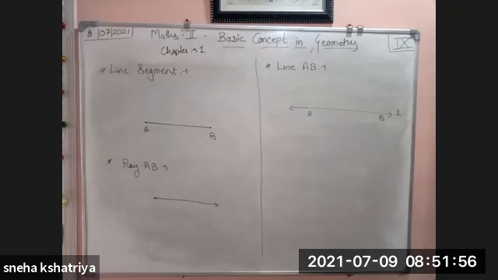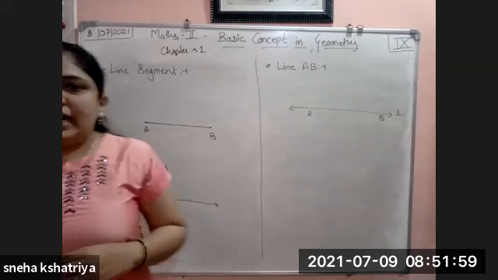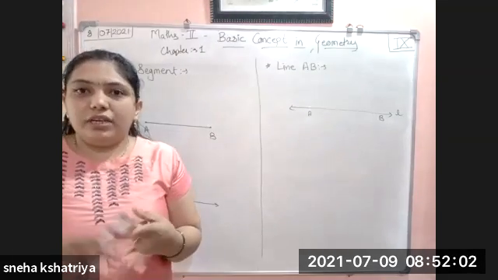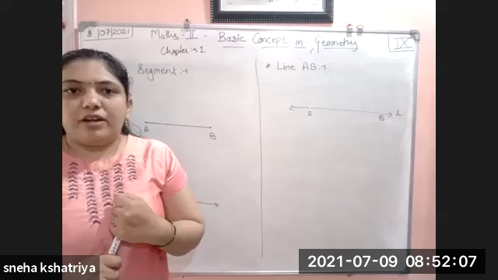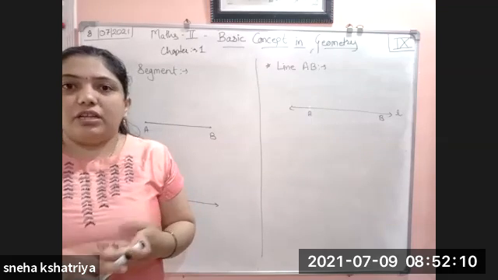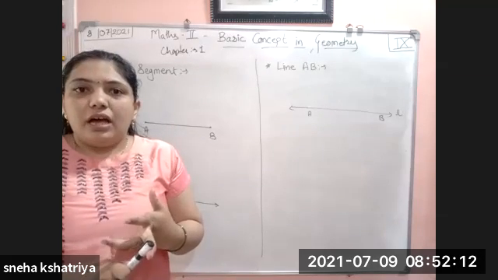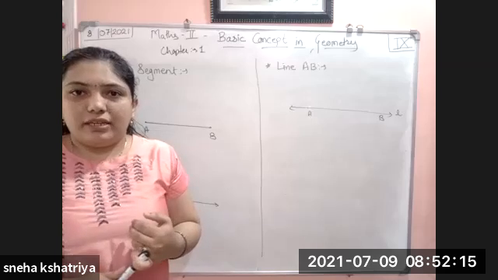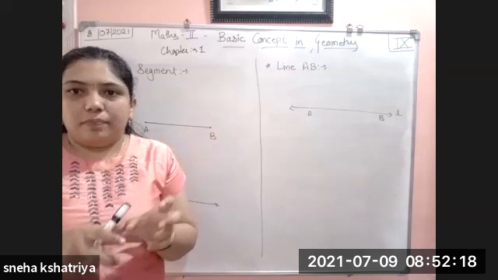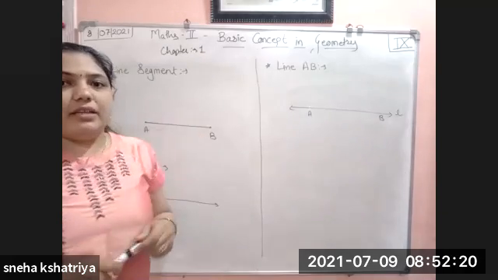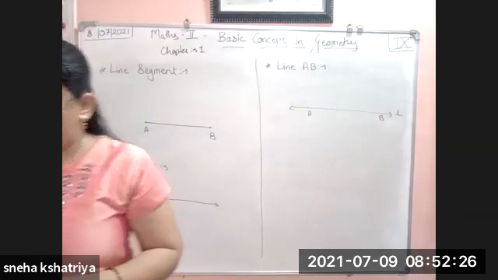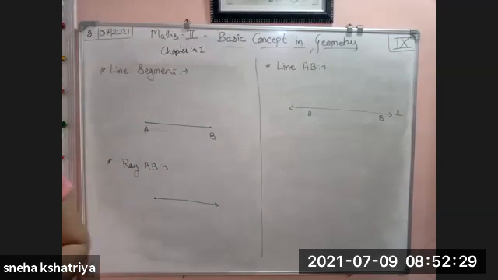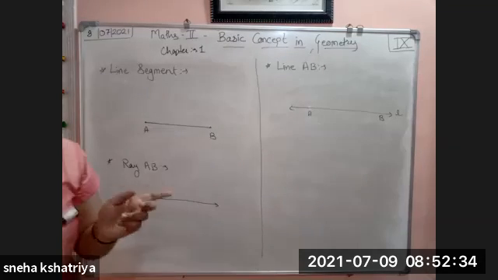Now, if you have learned the first chapter of your algebra, that is sets, in which you have learned union, intersection, and different parts of sets, how to find the union, how to find the intersection, complement, and all those things. So using that set part, they have defined all the definitions of segment, ray, and line. So what first line is given to you in the book, mathematics part 1 of 9th standard?